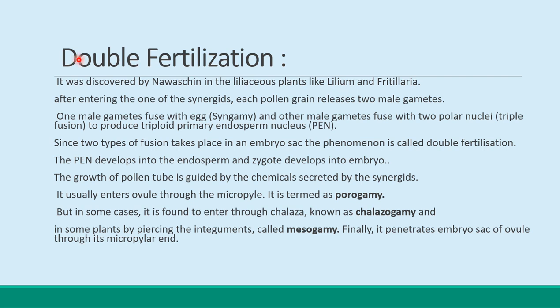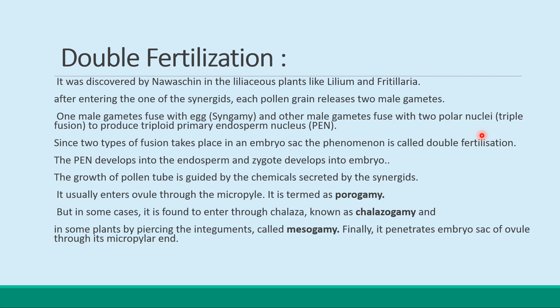In these plants it was first discovered. In the double fertilization, one male gamete fuses with the egg, and the other male gamete fuses with the two polar nuclei.